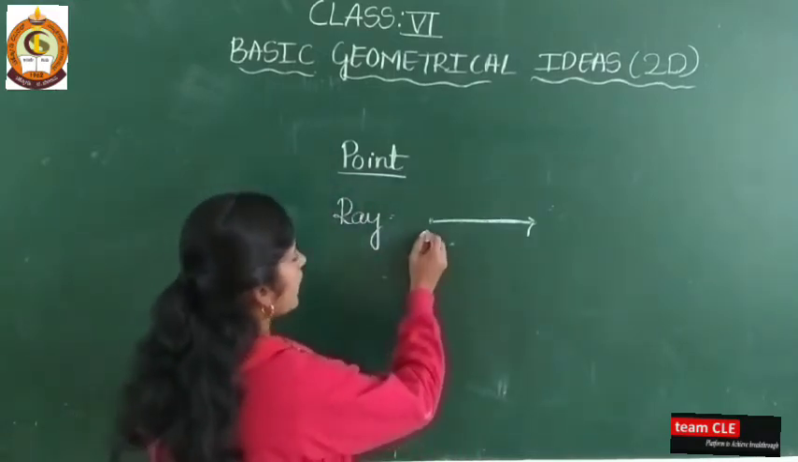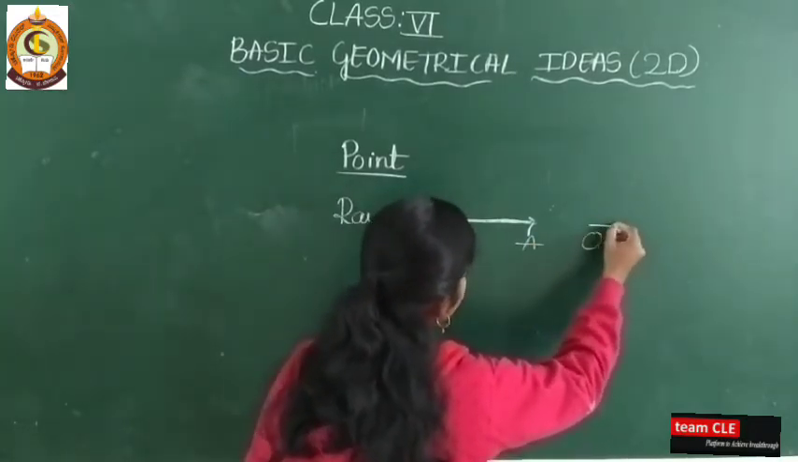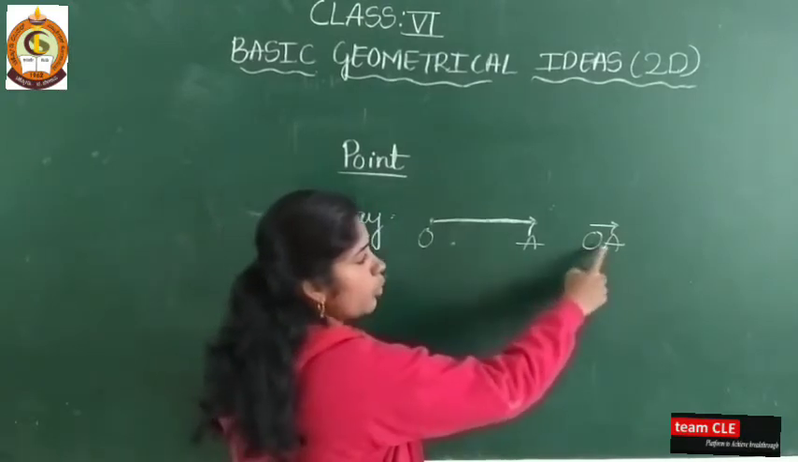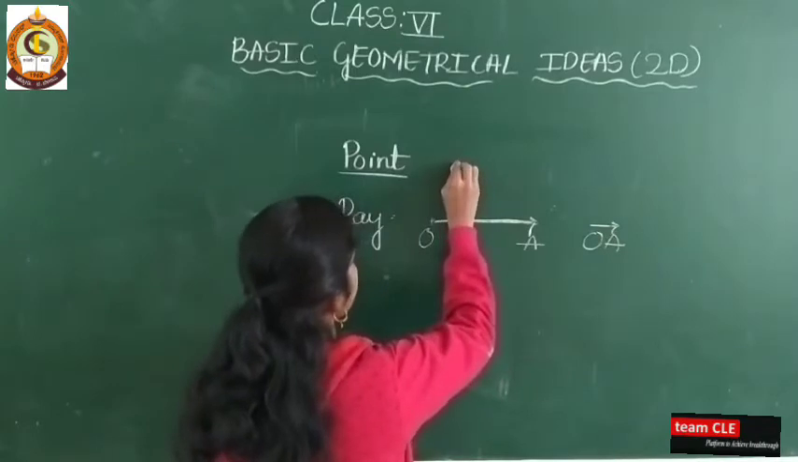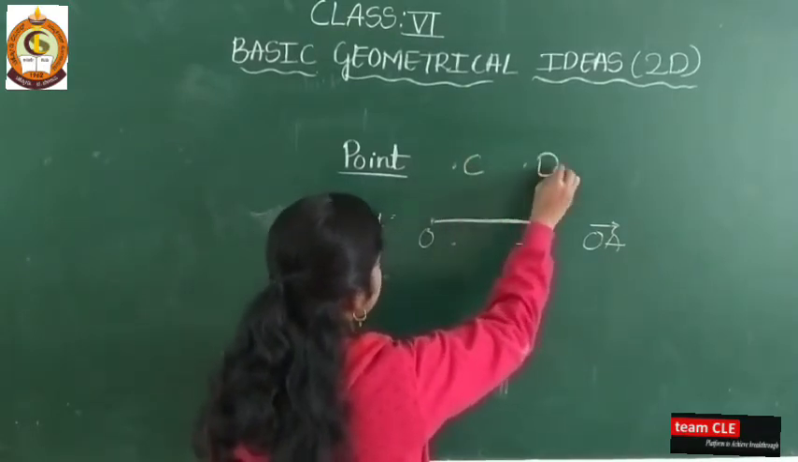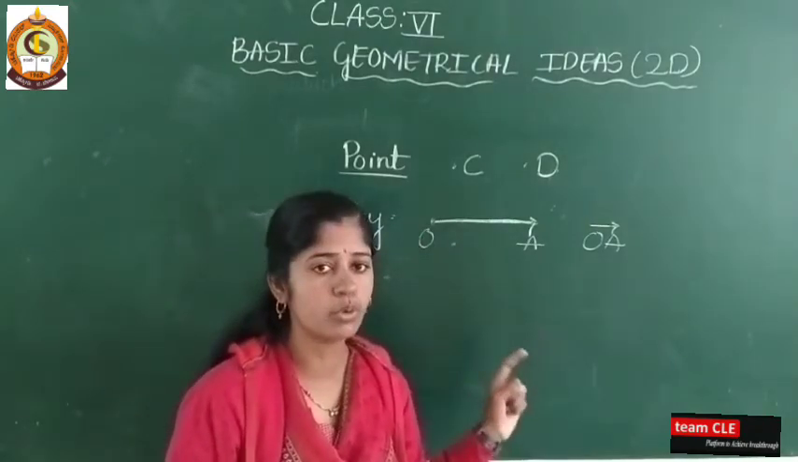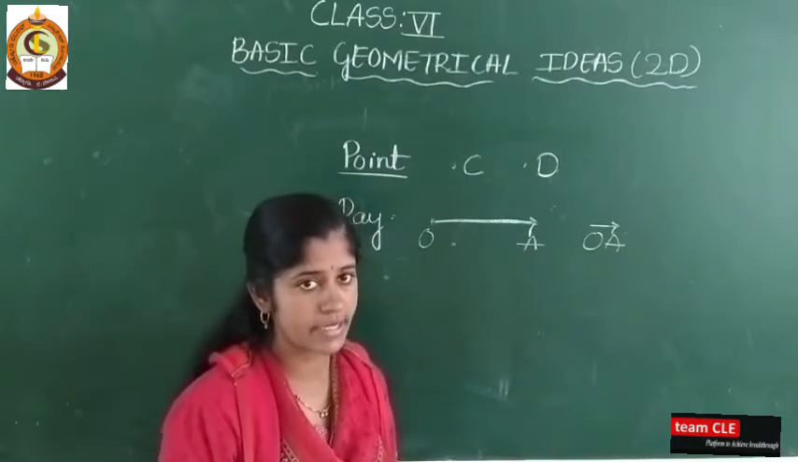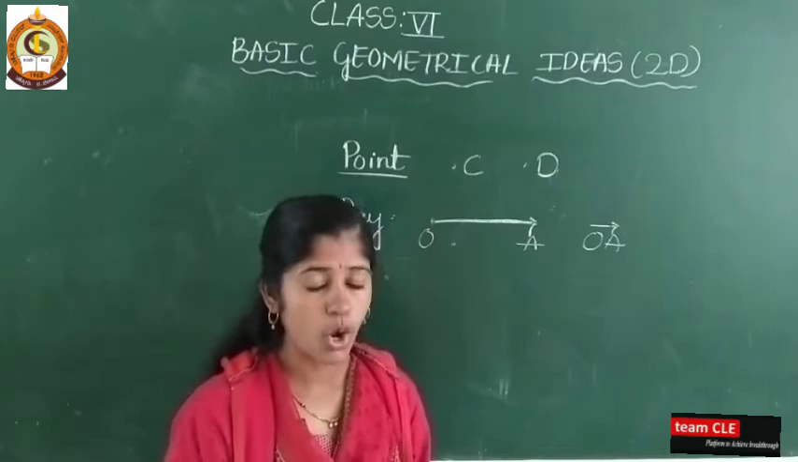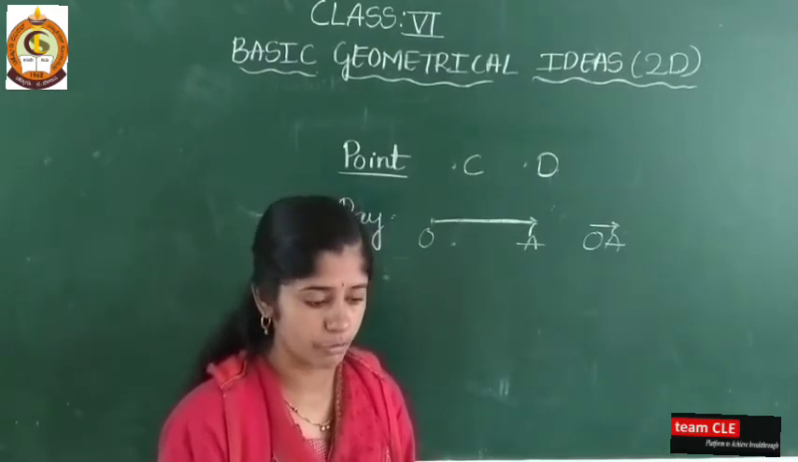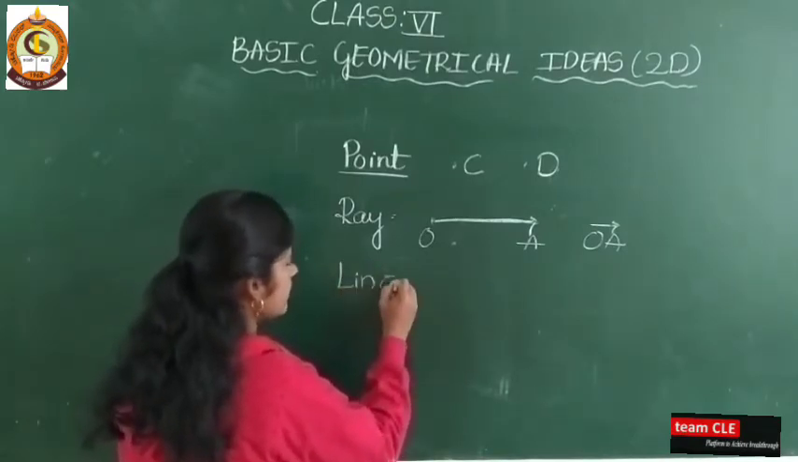Here we are representing it with OA. Symbolically we are representing it like this. So OA, we are reading it as ray OA. How are we reading this? Point C, point D. Ray means it has only one end point and it moves in only one direction endlessly, and the best examples for a ray are the ray of light from a torch or sun rays. Next, one more concept will come, and that is line.